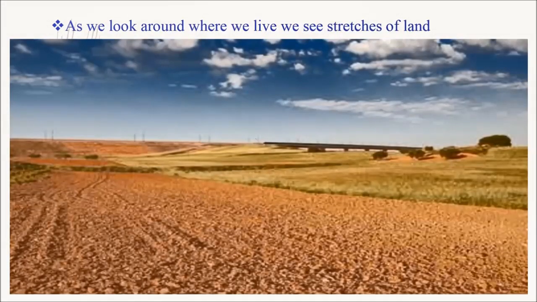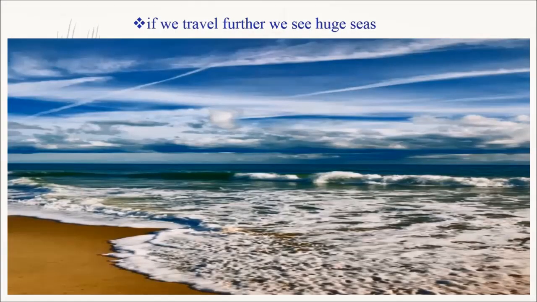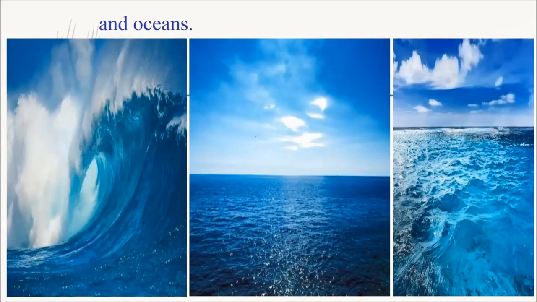As we look around where we live, we see stretches of land. Here we can see the picture of stretches of land. As we look around where we live, we see stretches of land and water bodies. Small water bodies than oceans like puddle, pond, lake, river and sea. If we travel further, we see huge seas and oceans. Here we can see the pictures of ocean.